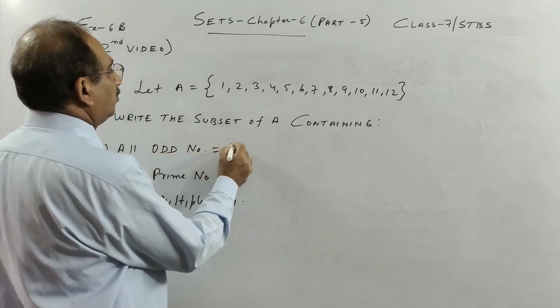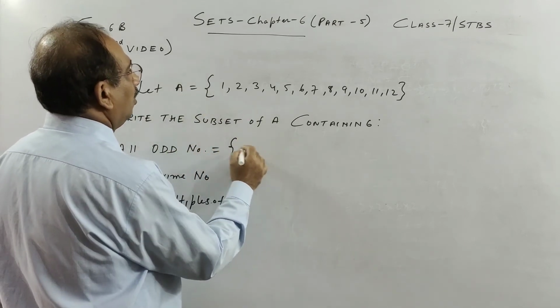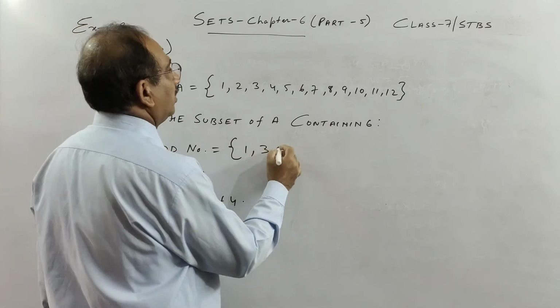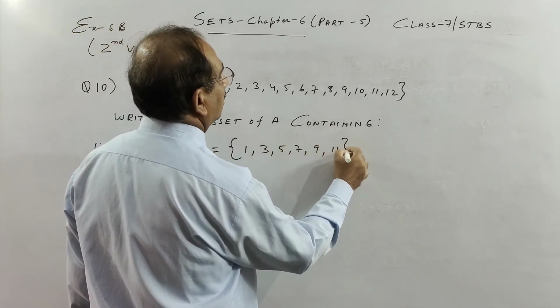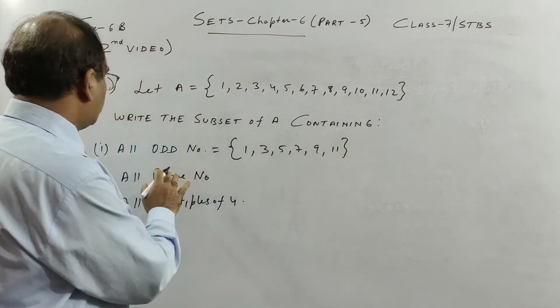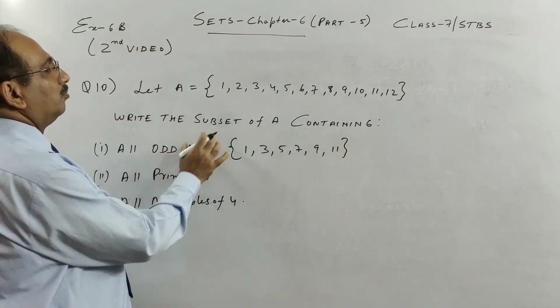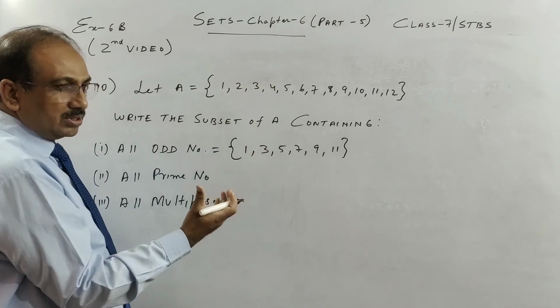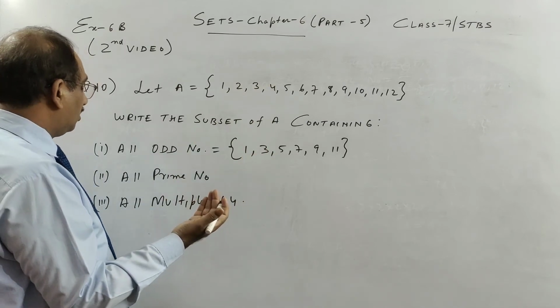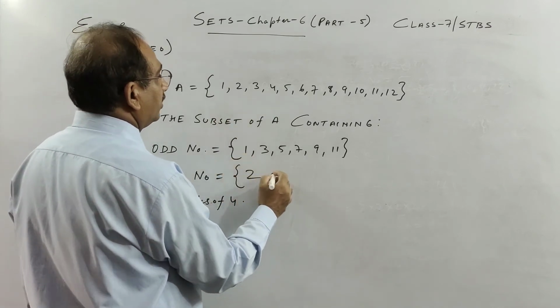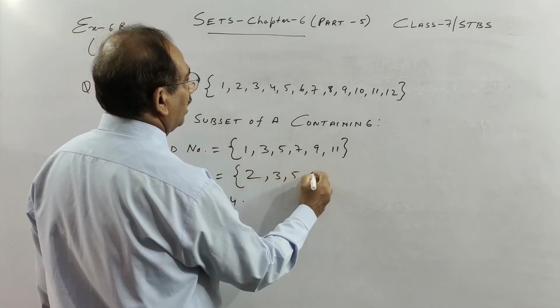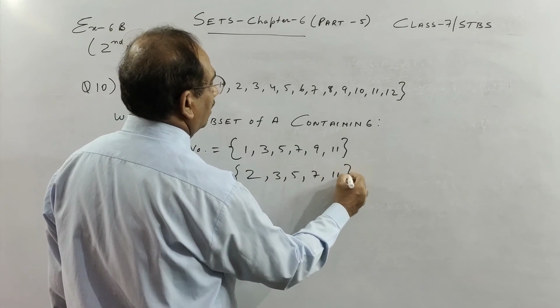So all odd numbers, see here, we have to see 1, 3, 5, 7, 9, 11. So this is a subset containing all the odd numbers. A subset is a part of the main universal set, we have seen in our earlier video. All the prime numbers which are here. So we start with 2, 3, 5, 7 and 11.